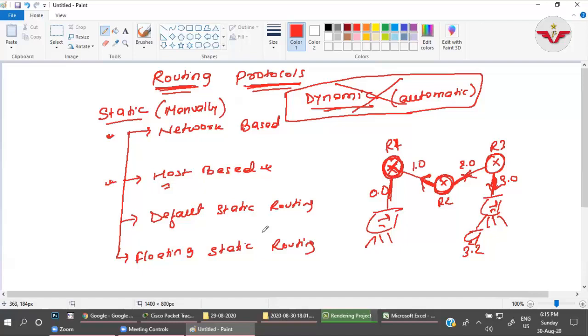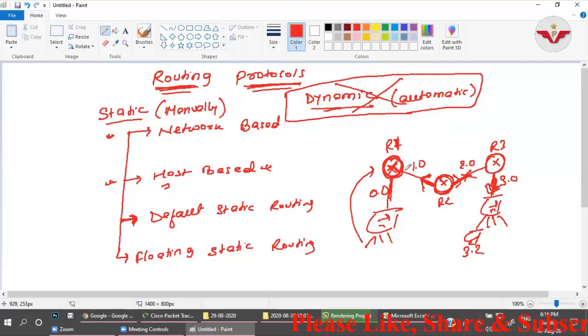Default static routing we configure on the edge router, meaning the router at the edge or end of the network, where there is no different path for different networks. There we will configure default static routing, so that if any packets come to R1 for the 20 network or 30 network, there is only one path, right?